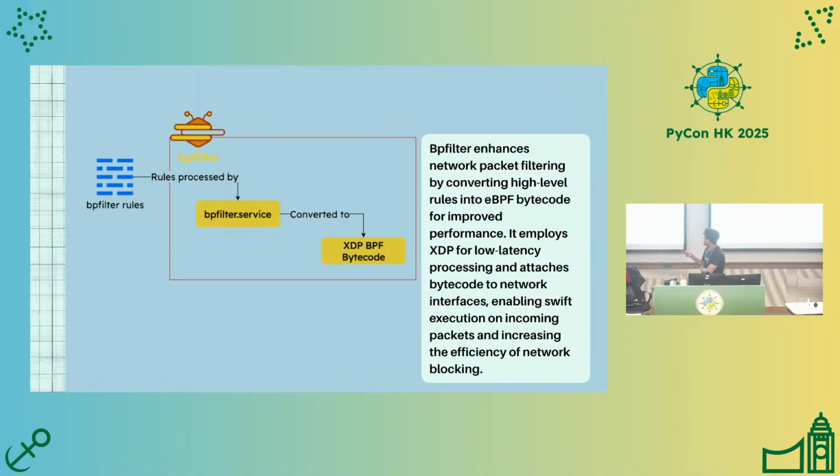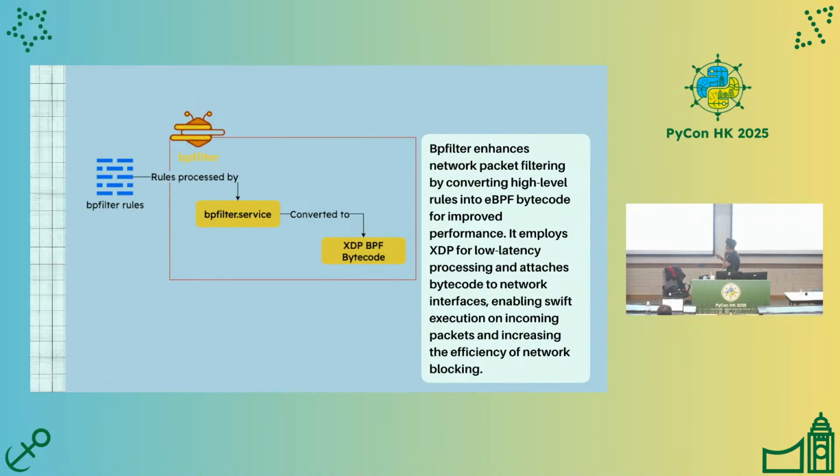And as I explained before, BPF filter will convert the BPF filter rule to XDP BPF bytecode by using the BPF filter service. And BPF CLI is actually used for creating the rule or updating the rule.